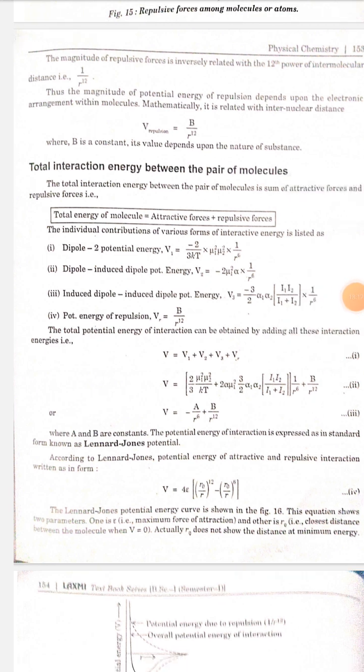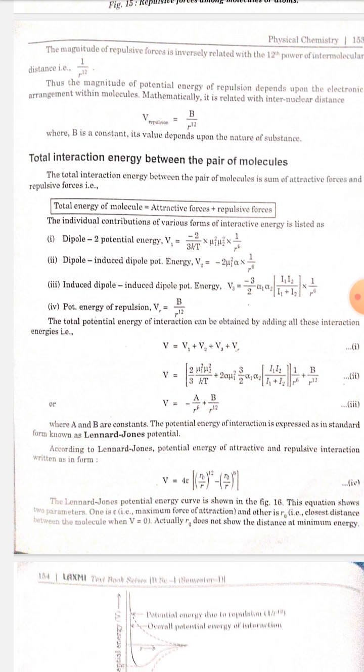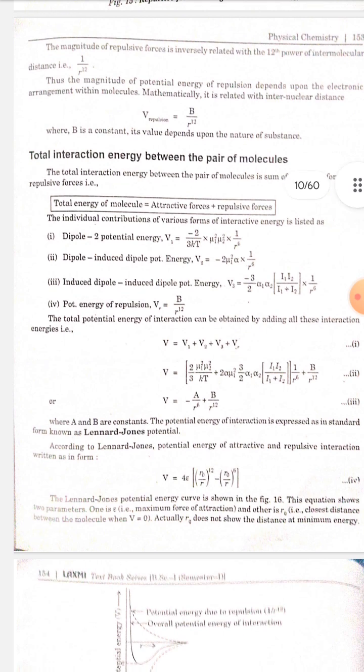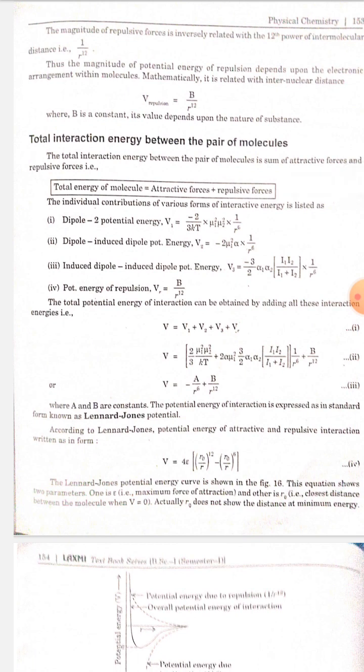The total potential energy of interaction can be obtained by adding all these interaction energies. V is equal to V1 plus V2 plus V3 plus Vr. V is equal to [2/3 μ1² μ2² / kT + 2 α μ1² + 3/2 α1 α2 I1 I2 / (I1 + I2)] multiplied by 1/r⁶ + b/r¹², or V is equal to −a/r⁶ + b/r¹².